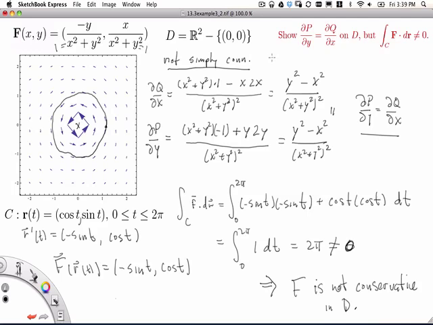So in the end, we conclude that this interesting geometric topological condition, that our regions must be simply connected, is necessary to include in the theorem for it to hold true for all vector fields and all regions.